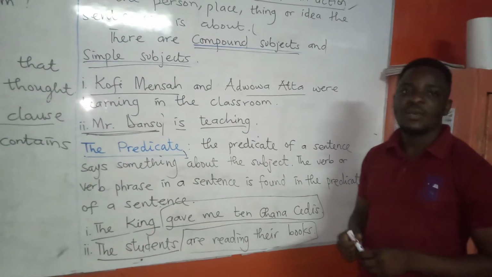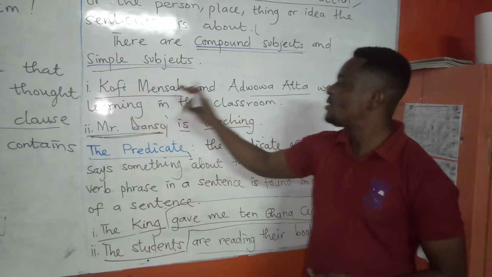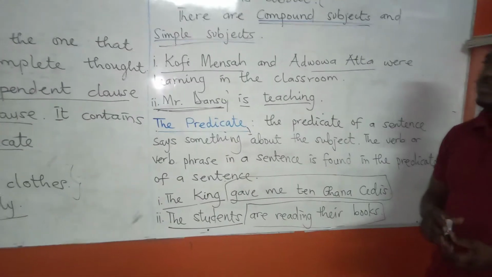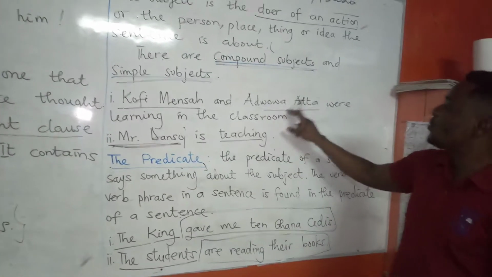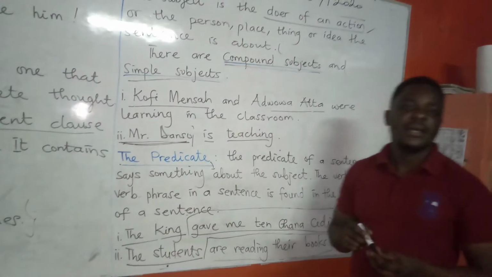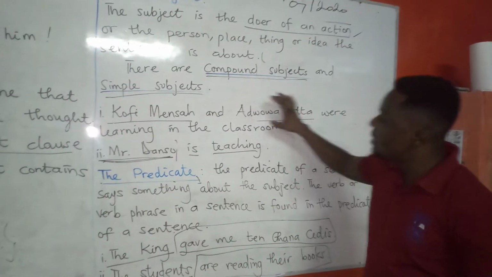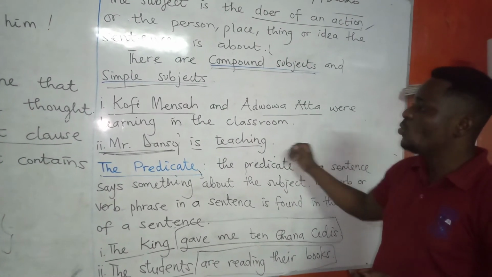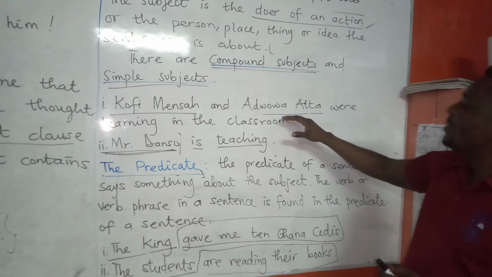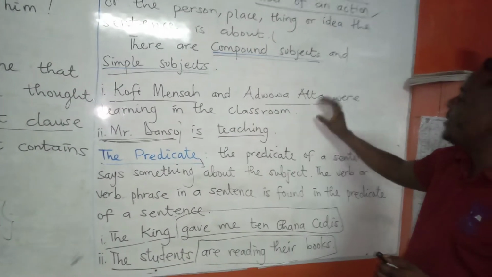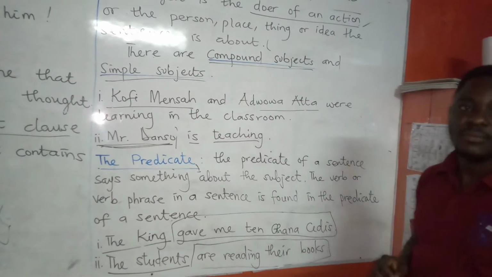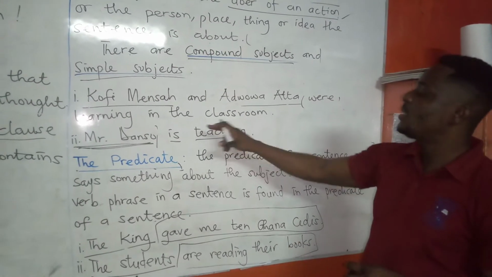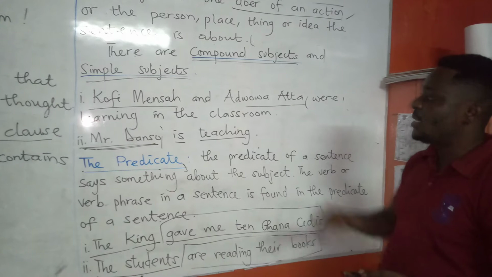Let's look at the examples we have here. Kofi, Mensah, and Adwata were learning in the classroom. Kofi, Mensah, and Adwata, they are the doer, they are the performer, and they are in effect the subject of this sentence. So Kofi, Mensah, and Adwata become a compound subject. And then the predicate of this whole thing will become were learning in the classroom. So the subject, you have seen that.